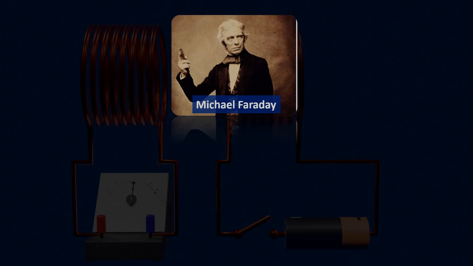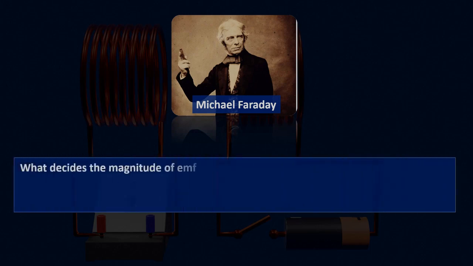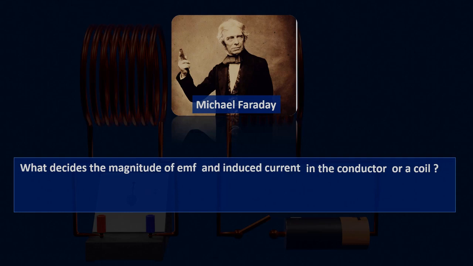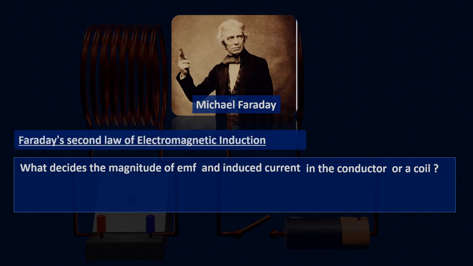But Faraday's first law of electromagnetic induction only talks about the induced EMF and current. It does not explain what decides the magnitude of EMF and induced current in a conductor or a coil. Therefore, to answer this question, Faraday gave the second law of electromagnetic induction. So now let's try to understand Faraday's second law of electromagnetic induction.